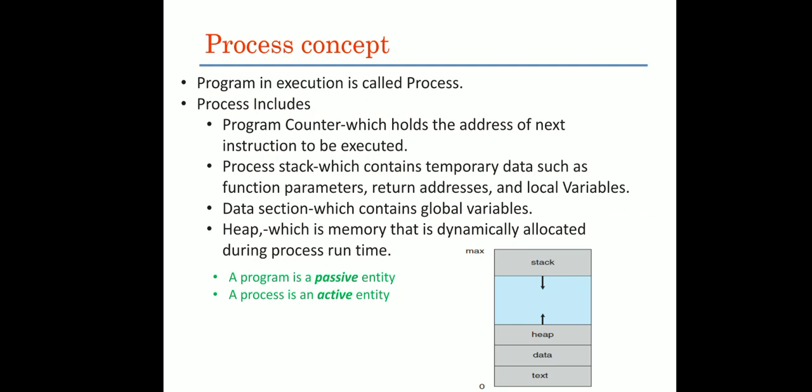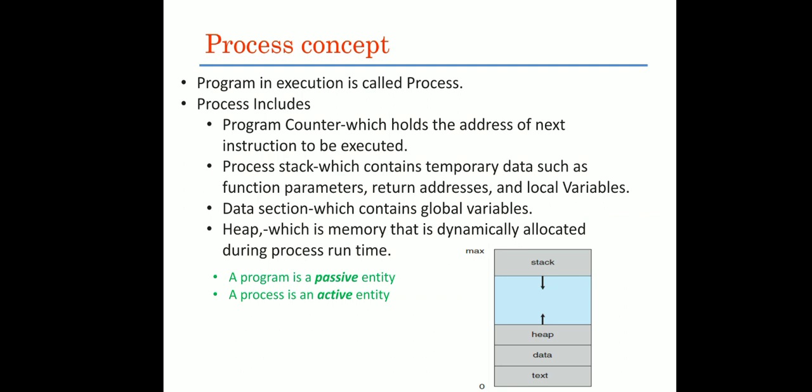Simply, a program is a passive entity and a process is an active entity. Sometimes they ask this question: program is a dash dash entity, or process is a dash dash entity. Program is a passive entity because until you execute it, it remains passive. When you start executing that program, it becomes active.